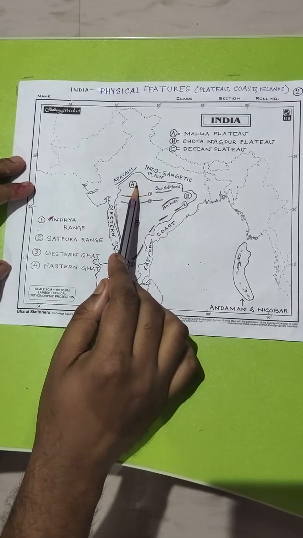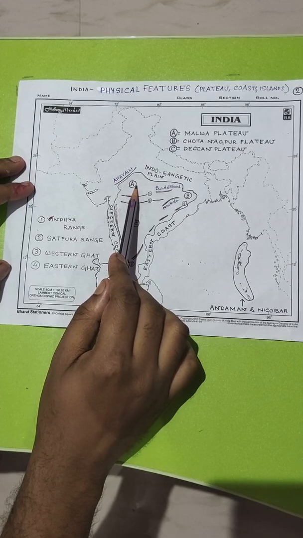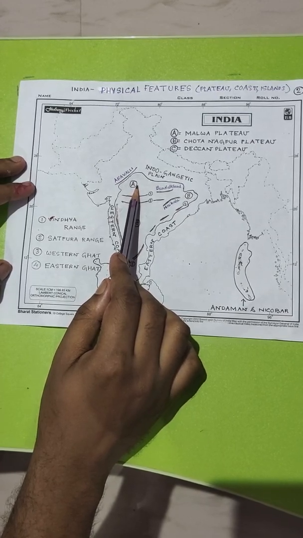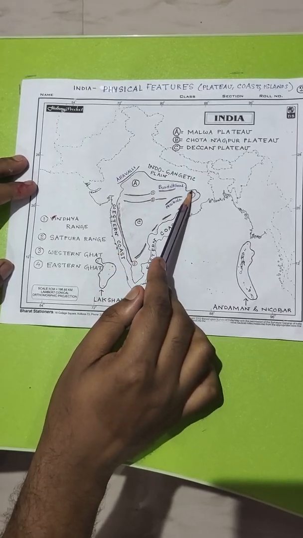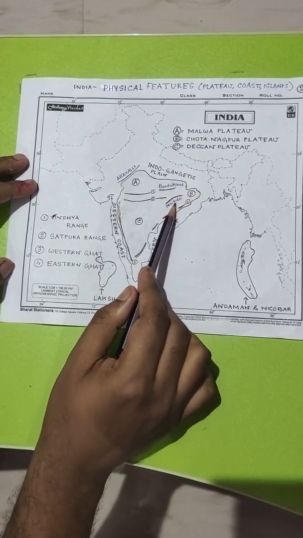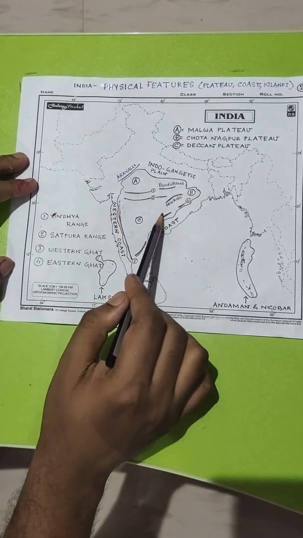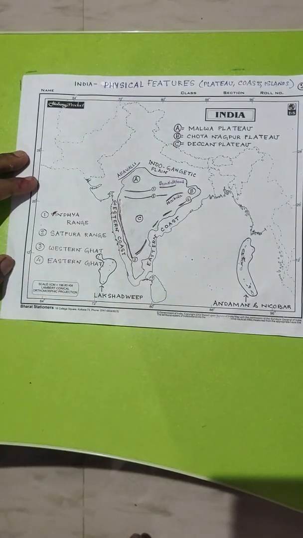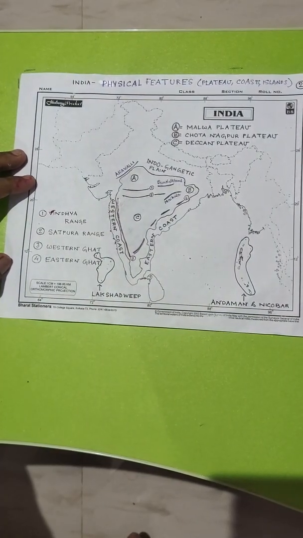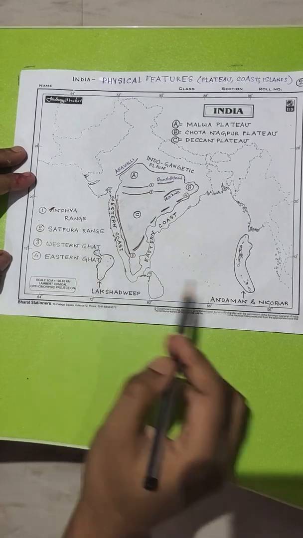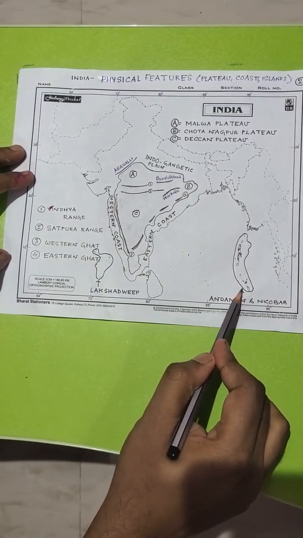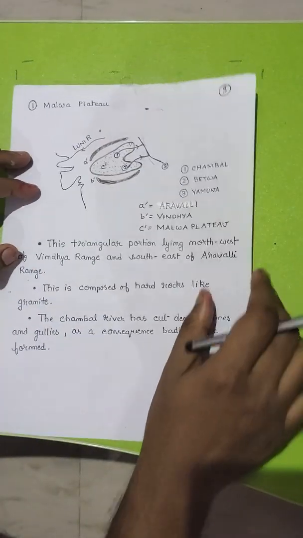The projection in the northwest that I have marked as A is known as the Malwa Plateau. The projection at the northeast is known as the Chotanagpur Plateau. And the remaining southern part of the peninsular plateau is called the Deccan Plateau. You can also see I have shown the location of two island territories of India: one is Lakshadweep, another one is the Andaman and Nicobar Islands. Now I will discuss in detail the three subdivisions of the peninsular plateau.